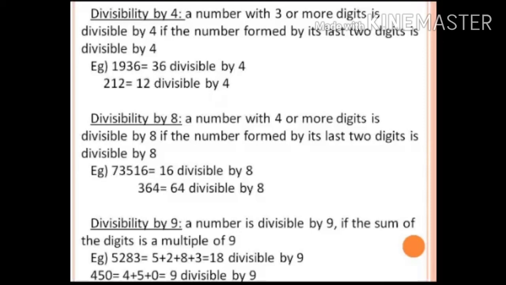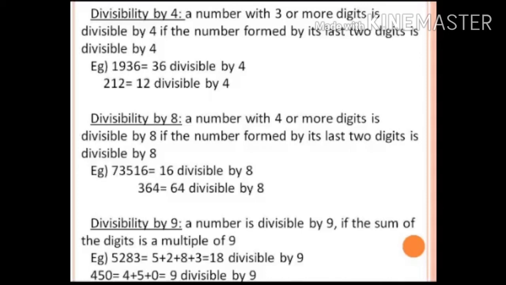Divisibility by 8. Here again, same process, children. A number with 4 or more digits is divisible by 8 if the number formed by its last digits is divisible by 8. Here the given number is 73,516. Here we have 16 in the last 2 digits. They are divisible by 8. Then the entire number is divisible by 8. We have 364. Here 64 is there.